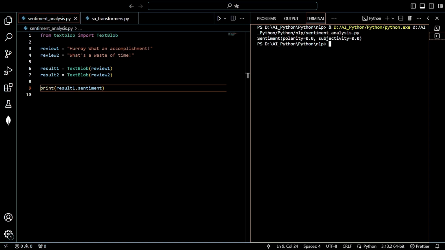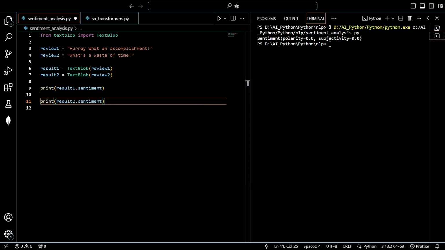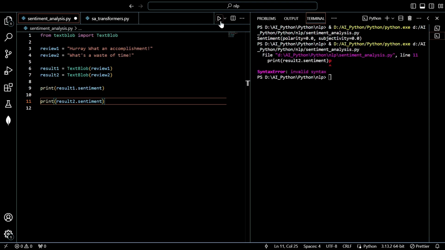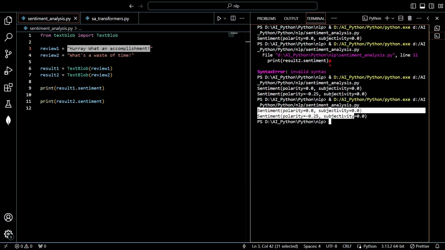Similarly, we can see here we got a negative polarity. So this means this is a negative one. So the first one is considered neutral. Well, let us see it again. What are we getting? Yeah. For the first one it is giving neutral, and for the second one it is giving a negative sentiment.